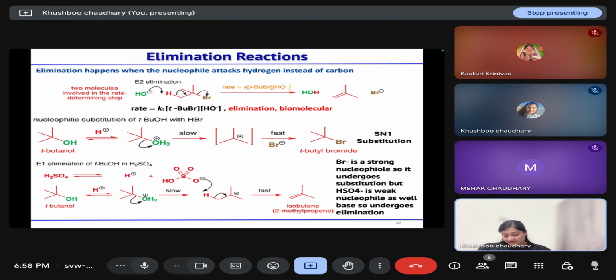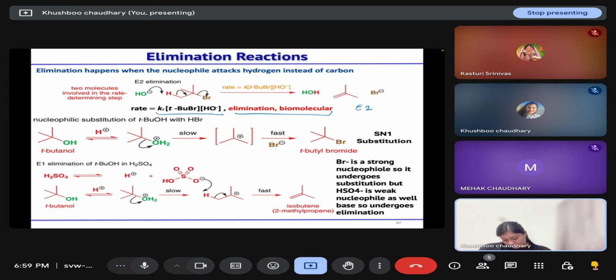Elimination happens when the nucleophile attacks hydrogen instead of carbon, and in this case your rate depends both on the concentration of the nucleophile as well as the concentration of the substrate. So this is the bimolecular elimination reaction, or we will call it E2 elimination.